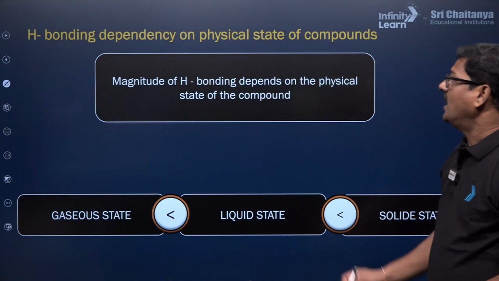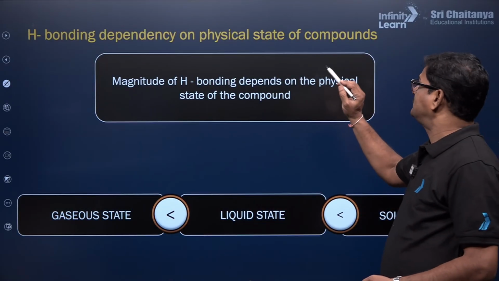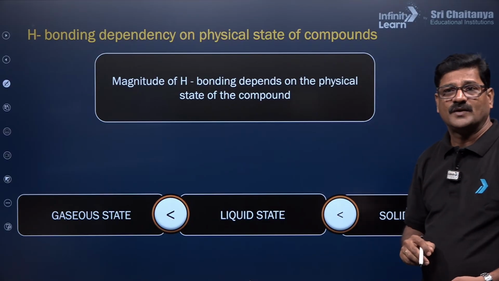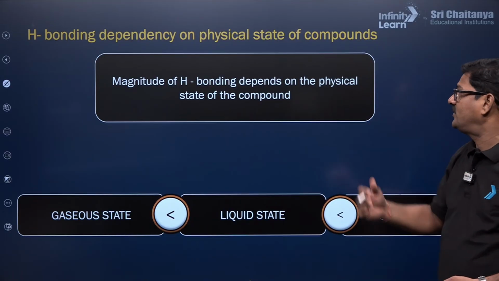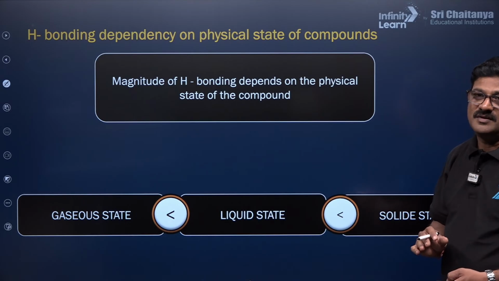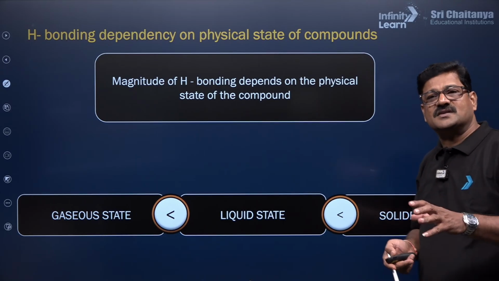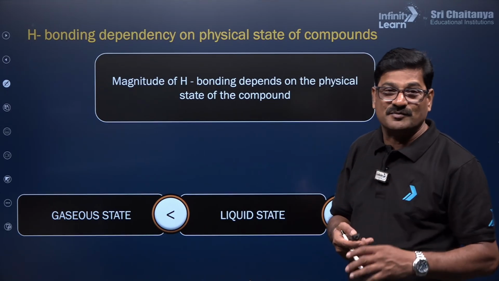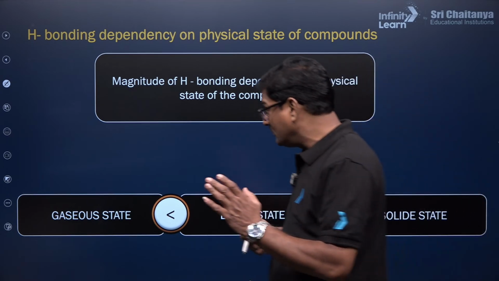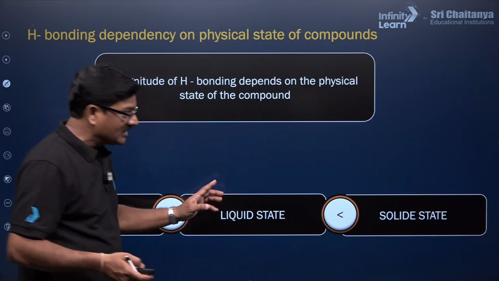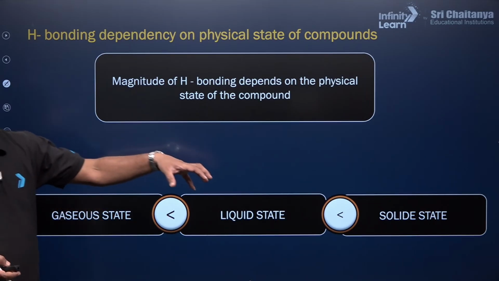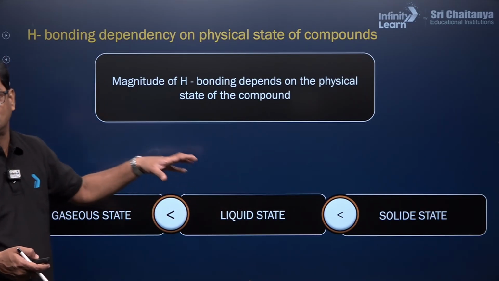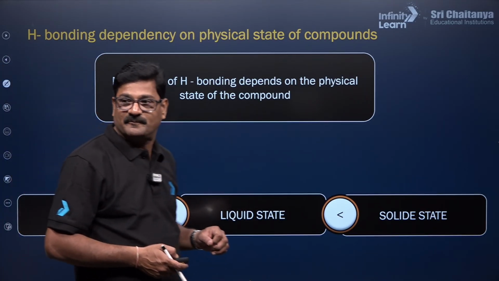Also, hydrogen bonding depends on the physical state of the compounds. So what is the dependence? The magnitude of hydrogen bonding depends on the physical state of the compound, or rather I can say the physical state of the compound depends on hydrogen bonding. The extent of hydrogen bonding is more in the solid state than the liquid state, than the gaseous state.